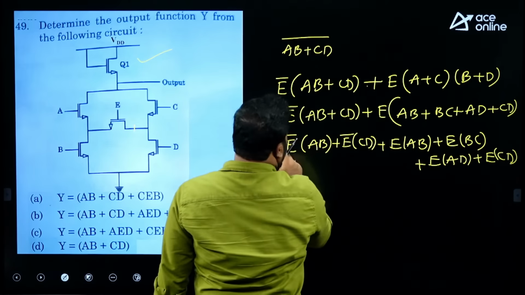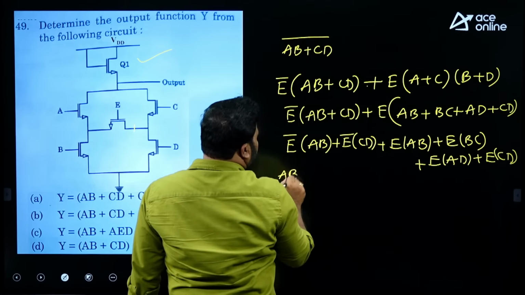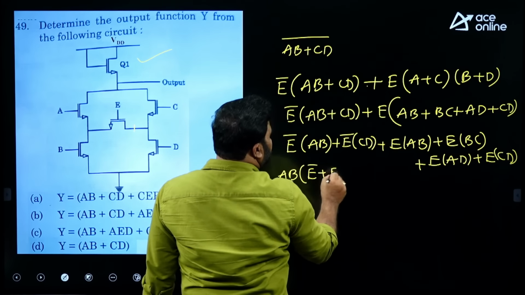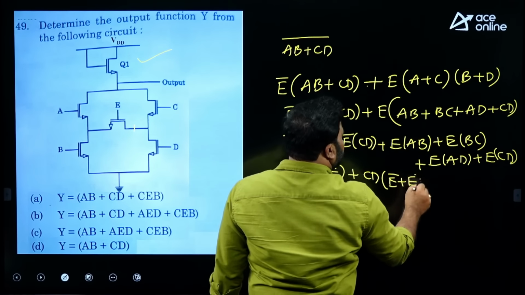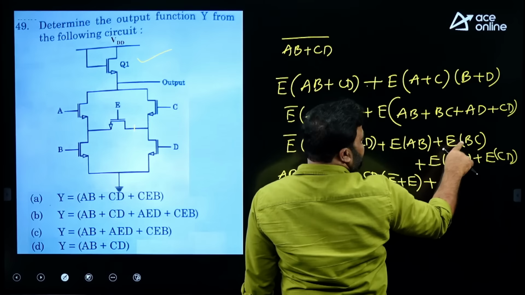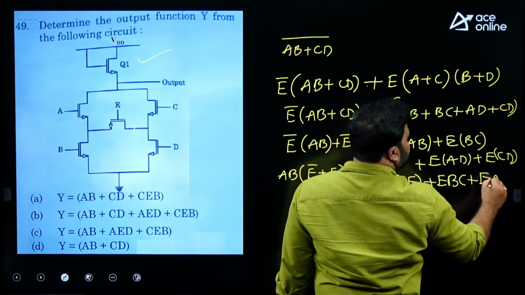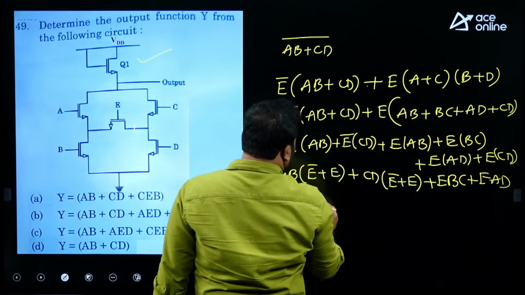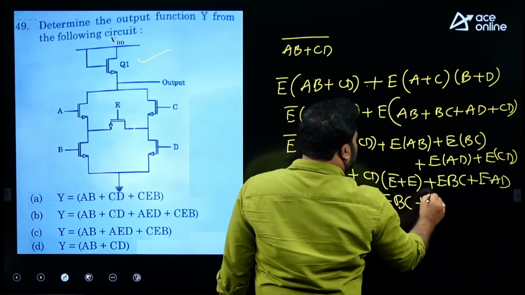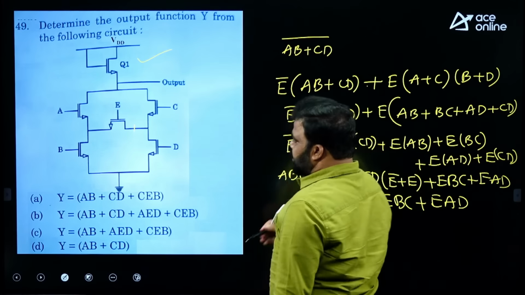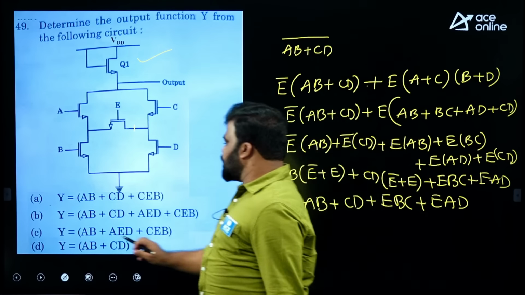Then if you observe E bar AB and EAB, if I take AB common, it is going to be E bar plus E. Again if I take CD common, again E bar plus E. Plus what we get here is EBC and EAD. So finally we get AB plus CD plus AED plus CEB. So answer is B.